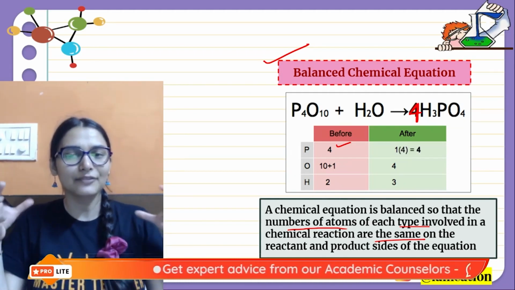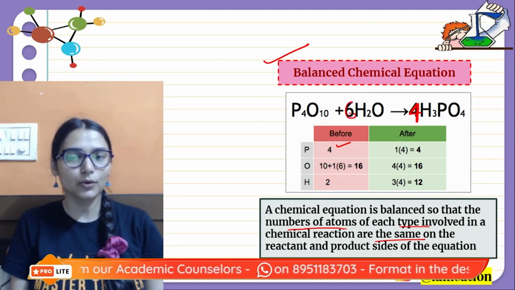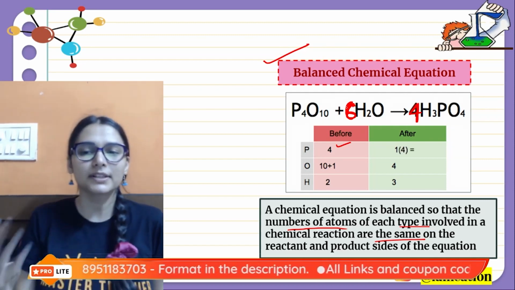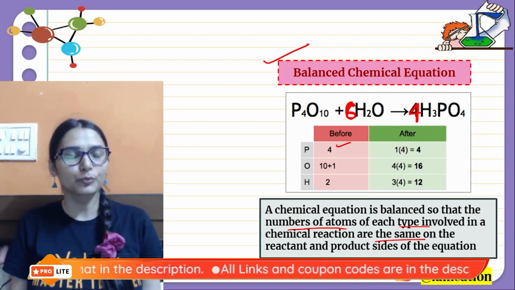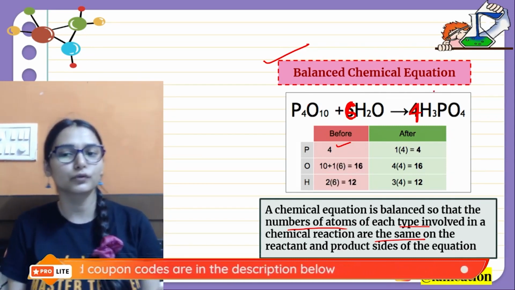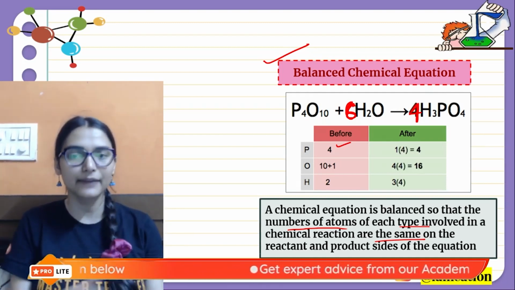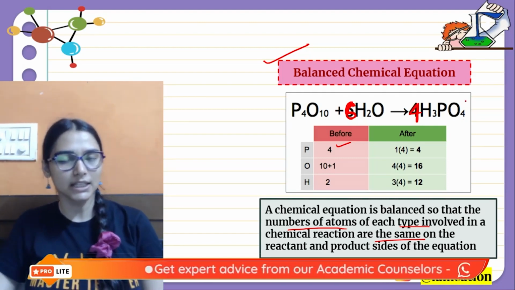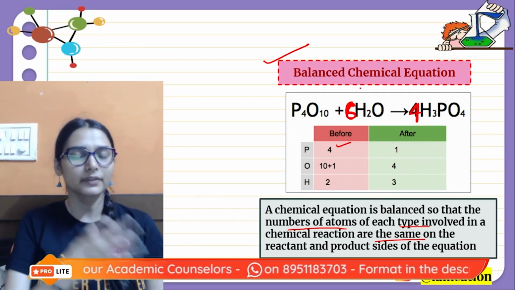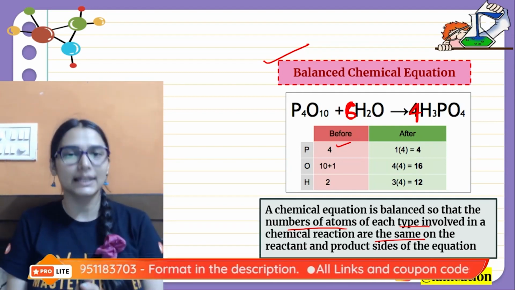Okay, so you have to make sure that it's equal on both the sides, right? So if you write 6 over here, I will tell you how to balance an equation. Right now I'm just showing you what a balanced chemical equation is: when the number of atoms of each element are same on both the sides. Like here 4 phosphorus, 4 phosphorus. Okay, 10 plus 6, 16 oxygen atoms on the left, 4 multiplied by 4, 16 on the right. Okay, 6 multiplied by 2, 12 hydrogen on the left, 4 multiplied by 3, 12 on the right. So that will be your balanced equation.